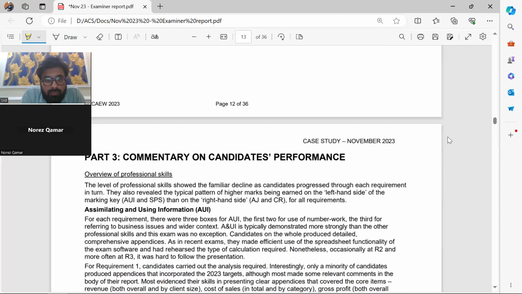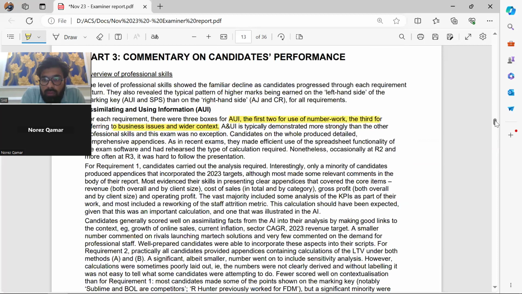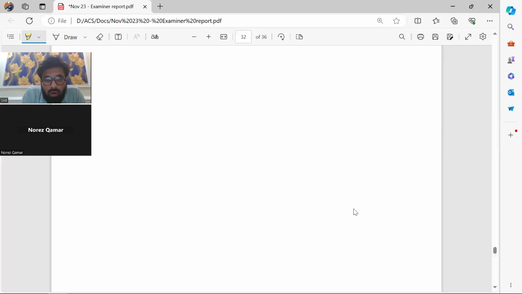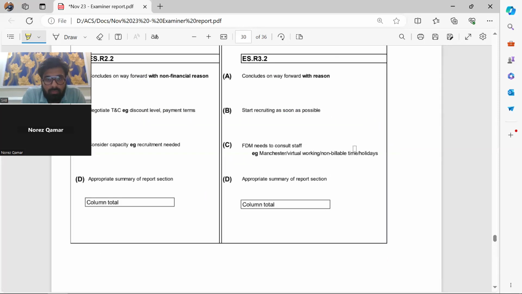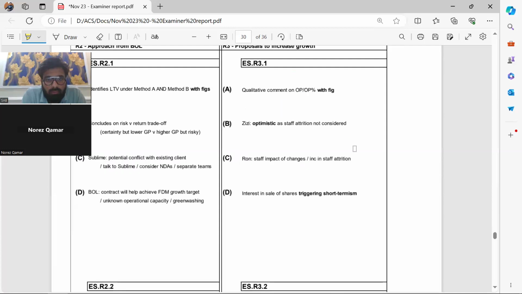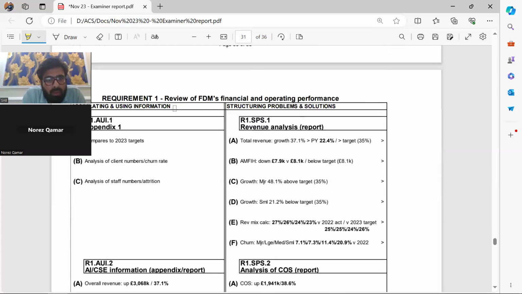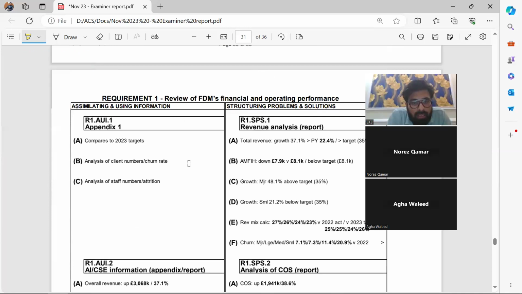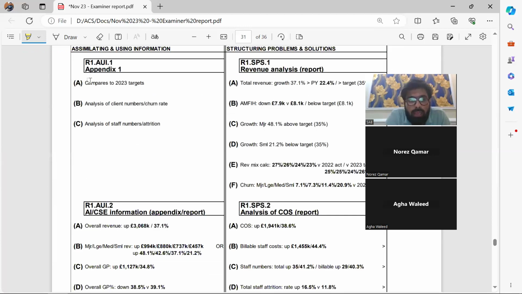This is page 13 of 36. So see how AUI is awarded. You will have a good idea. In requirement 1, the AUI box is done. The 2 boxes of AUI, that's compares to 2023 targets, we did that. Analysis of client numbers, we did that. Analysis of staff numbers, we did that. So that means AUI is being done easily.